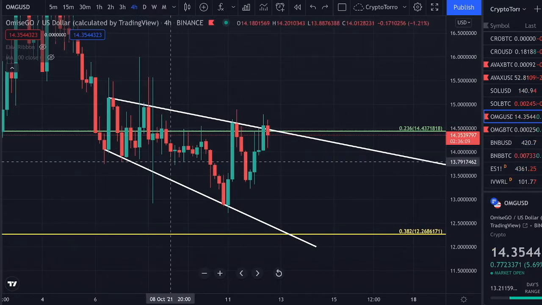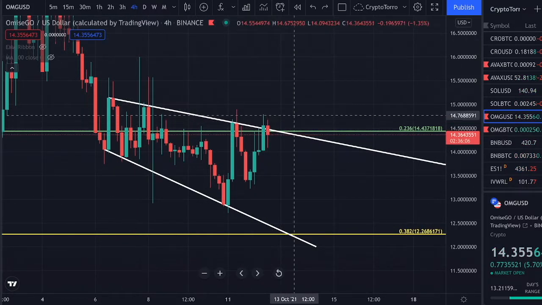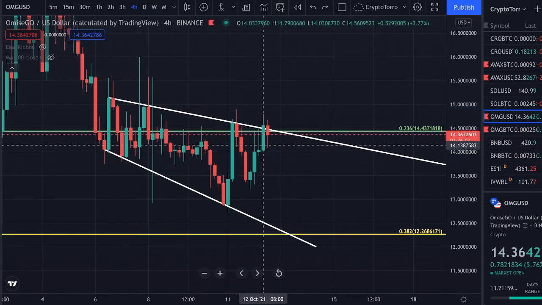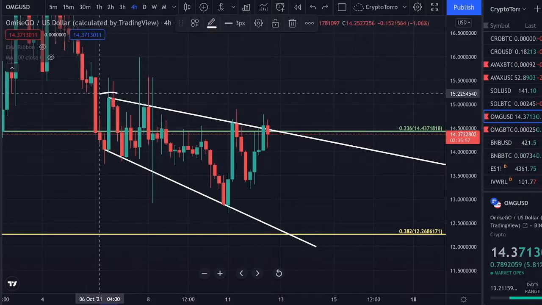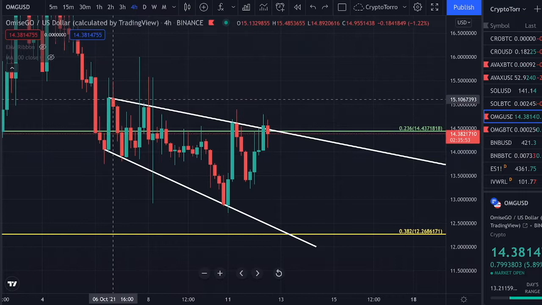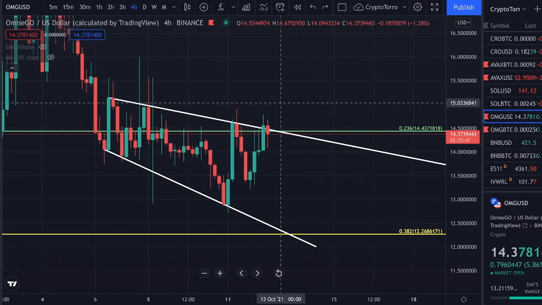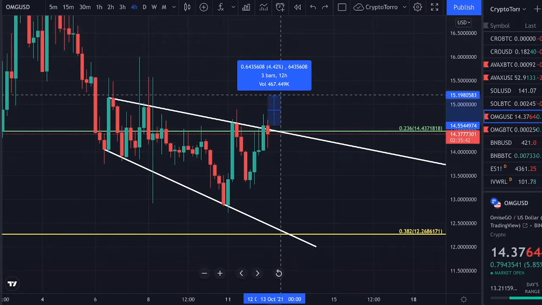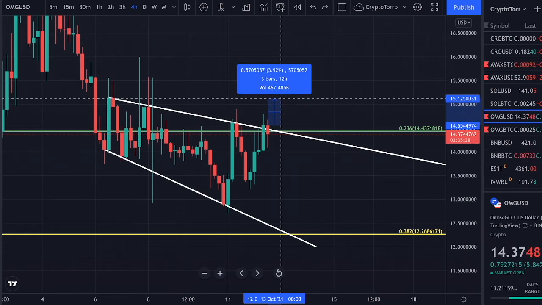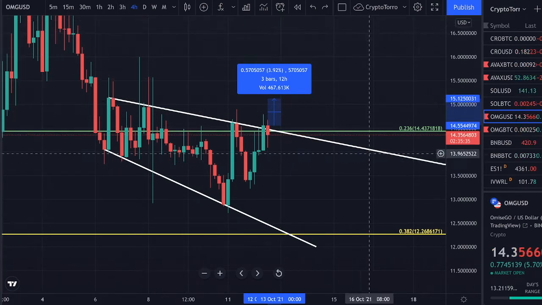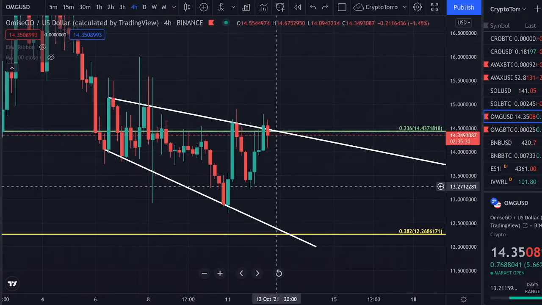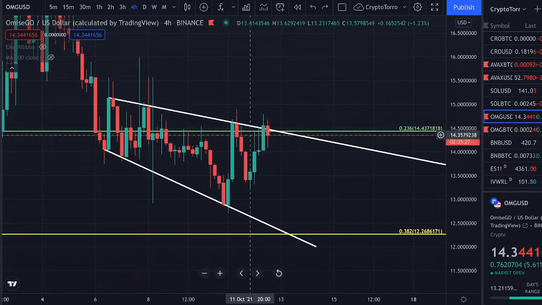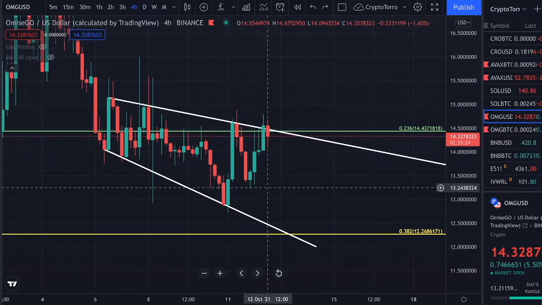What is quite unfortunate is that if we are going to see a breakout occur above this descending resistance, the target is actually not a really high target. It's actually going to be the beginning of this broadening wedge. Therefore, it would be at approximately $15.15. So it won't be even a dollar pump. And if we take a look at how big it will be percentage wise, it would be a 4% pump, or 3.9% movement towards the upside. So if we see right now a breakout occur above this descending resistance, a 3.9% breakout is very likely to occur.